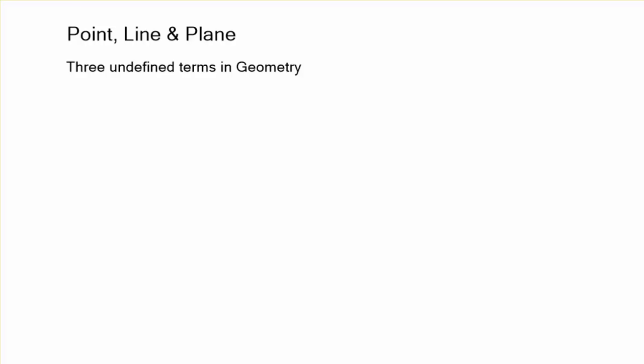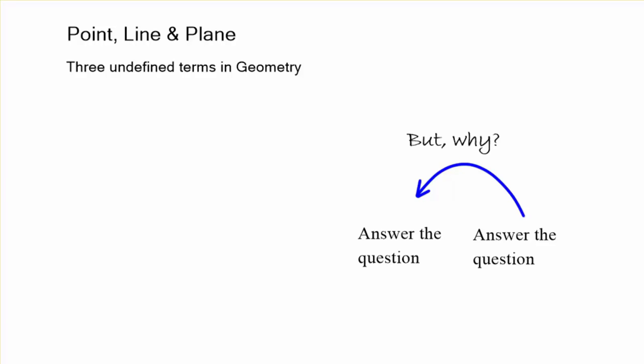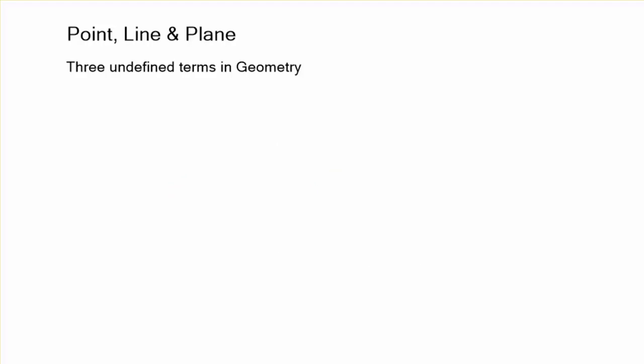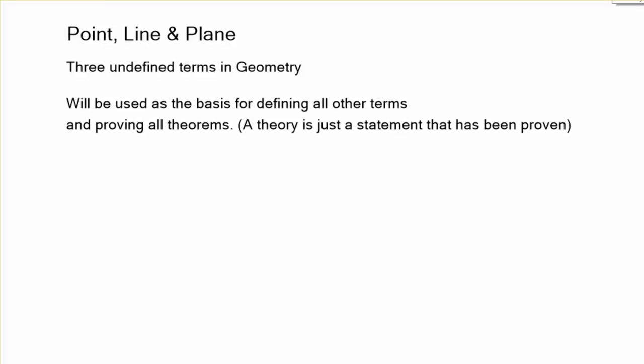Well, think about it this way. A 3-year-old asks you a question and you answer the question. They say, but why? So you answer. They say, but why? You answer that question. They say, but why again? Well, finally, you just say, it just is. There's no other reason why, they just are. Well, point, line, and plane are like that. They just are. And we're going to use them to define all other terms and prove all theorems.